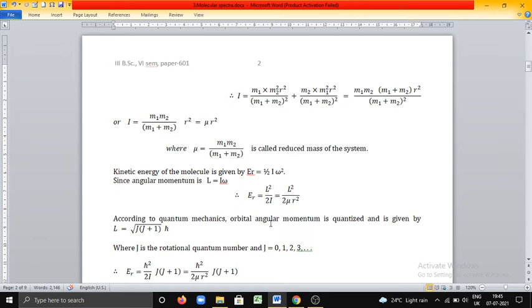According to quantum mechanics, orbital angular momentum is quantized. Already we have discussed this concept in vector model.